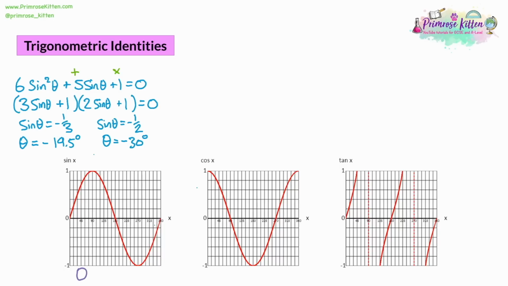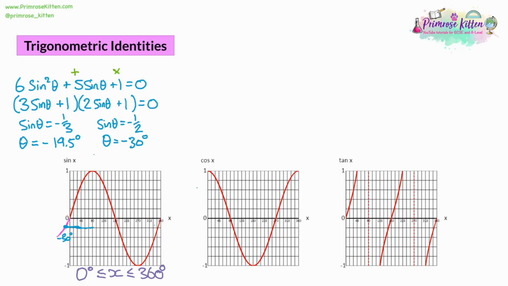Now, what if the range was only in between 0 degrees and 360 degrees? We are allowed either of the two answers we've been given. So what do we do? Well, firstly, you would sketch your sine curve. And you just need to sketch the positive one between 0 and 360. And we look where negative 30 is first. Negative 30 is going to be starting, and we can extend this slightly into the negative with a little sketch. So negative 30 is going to be roughly around about here.